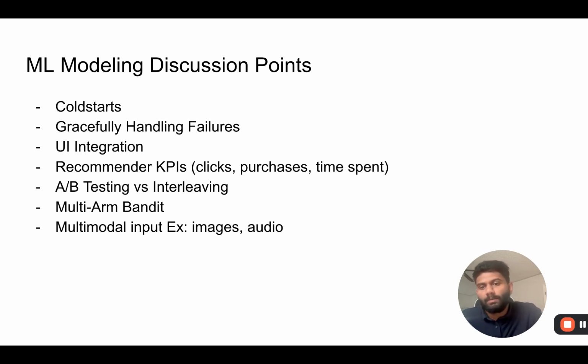And also, how do we do A/B testing, and how do we use interleaving, which is the state of the art A/B testing framework used by Netflix to rank their recommendations on the platform, and the multi-armed bandit approach, where we double down on experiments that are working, and how to solve the explore versus exploit paradigm, where we want to explore new algorithms as well as double down on models that are working. And also, how do we extend this system to handle multimodal input, which could be images or audio? How do you integrate that data into the system and extend this system to support this data format?